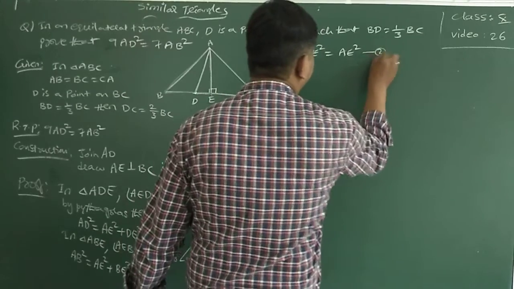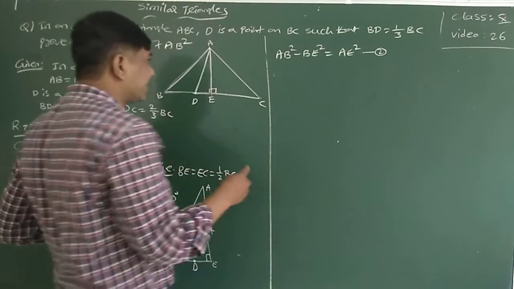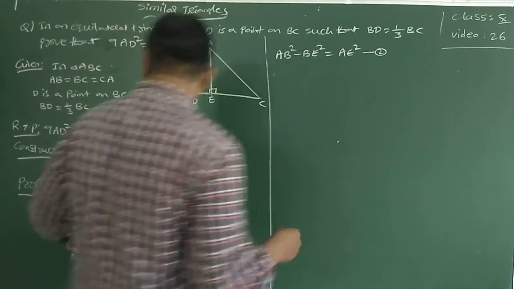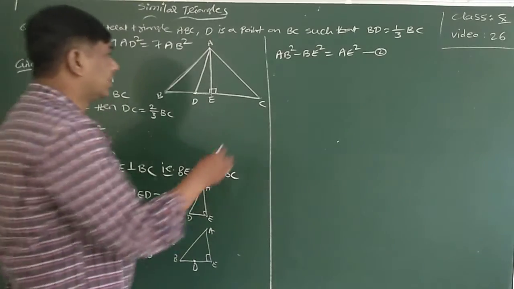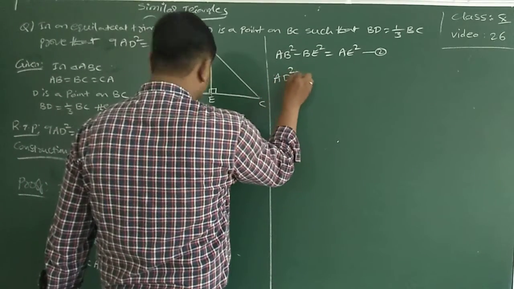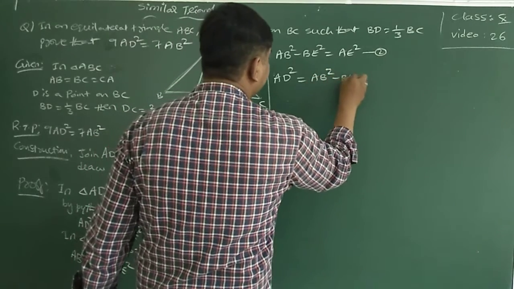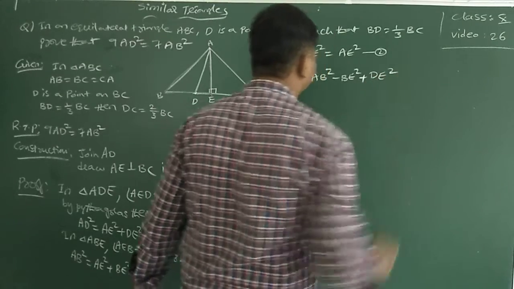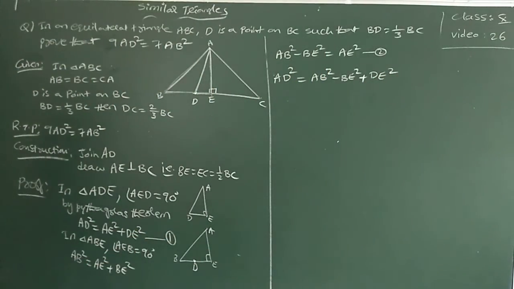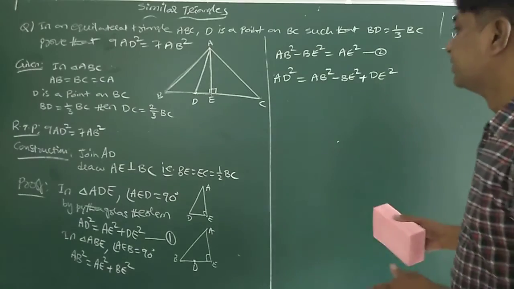This is the second equation. In the first equation, replace AE using the second equation. So AD square is equal to AB square minus BE square plus DE square. Actually, I can substitute BE equal to half of BC, but I am not substituting here.